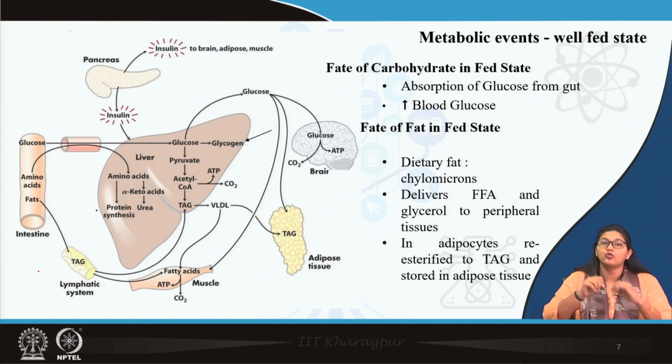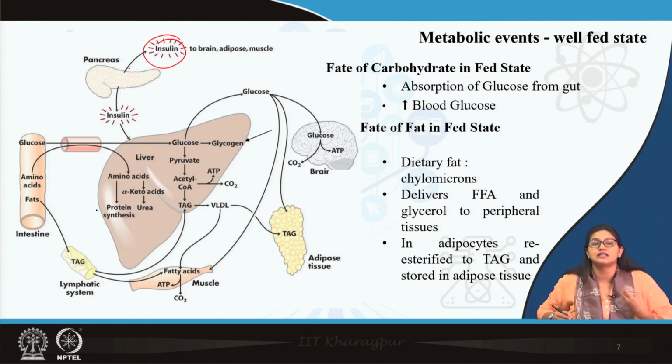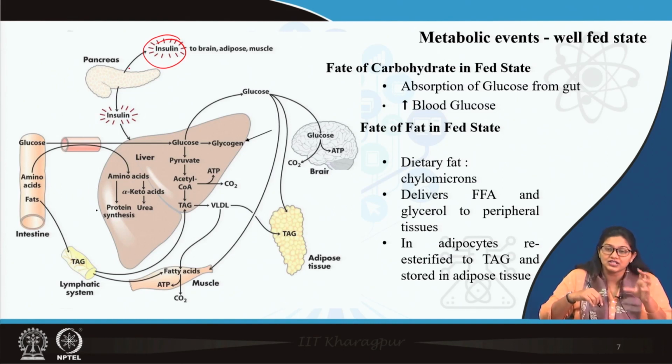The hormone for the well-fed condition is insulin, which is secreted when there is a rise of blood glucose level. Suppose we take a meal, then the circulatory blood glucose level is raised. That is sensed by the beta cells of the pancreas, which secrete insulin. Insulin is important for clearing glucose from the circulation and its proper utilization. So, what happens? Insulin enhances glycolysis in liver.